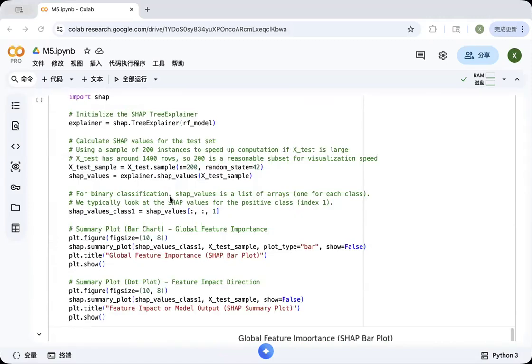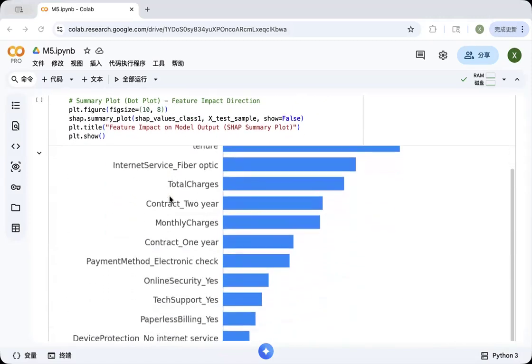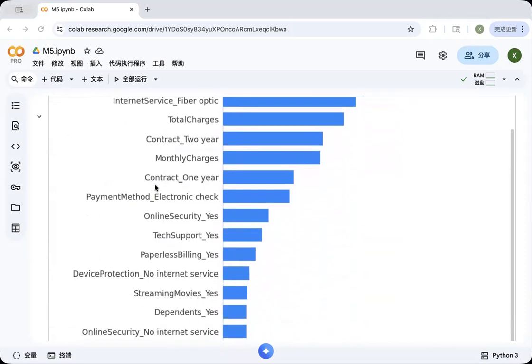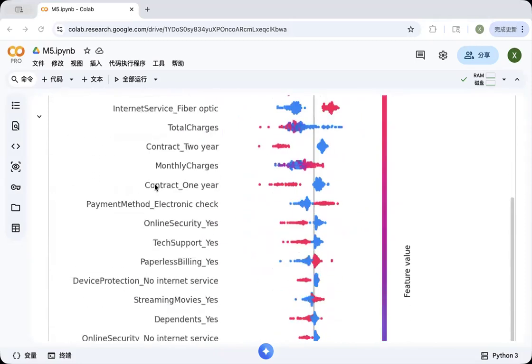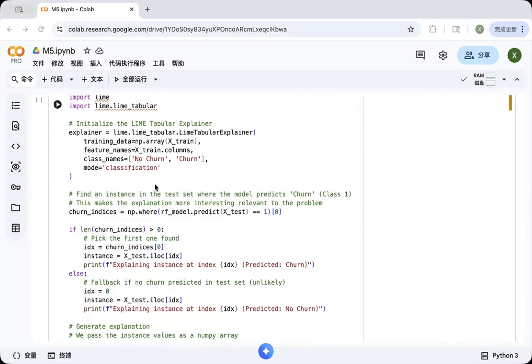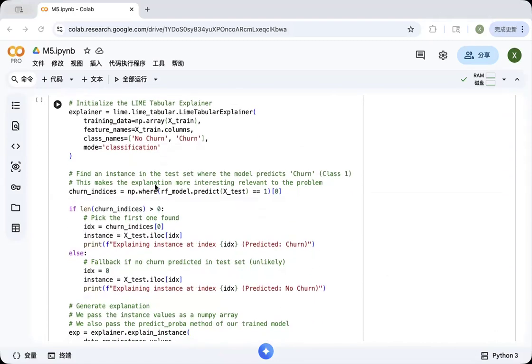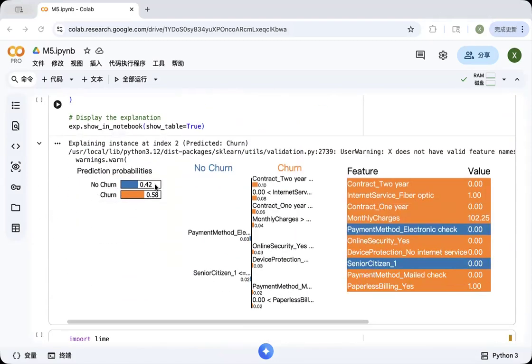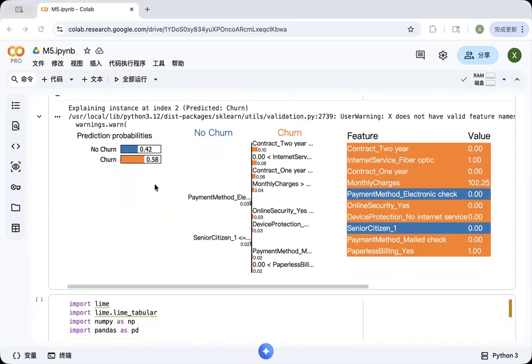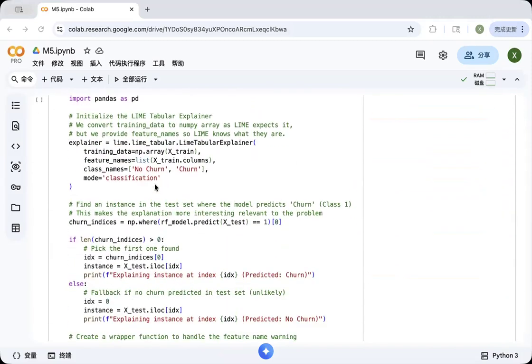Similarly, higher monthly charges were associated with an increased churn risk. These insights are useful not only for model validation but also for business decisions.